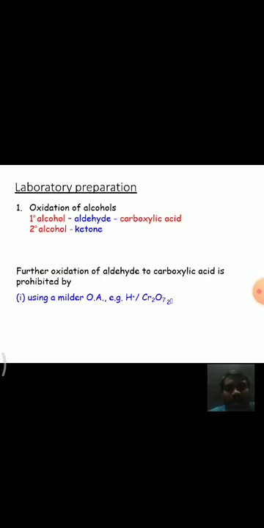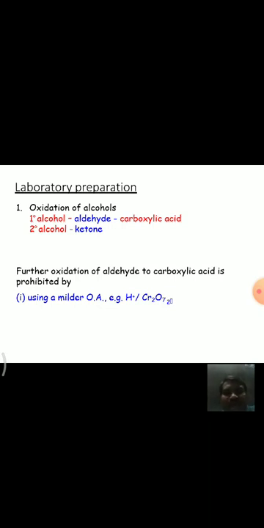The first one is the oxidation of alcohols, by which we can prepare aldehydes and ketones. These alcohols are oxidized under a suitable reagent. Primary alcohols are oxidized to aldehydes. Of course, if the oxidation is further continued, the aldehydes are further oxidized into carboxylic acids.